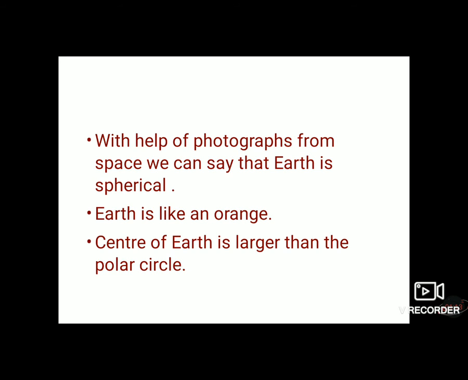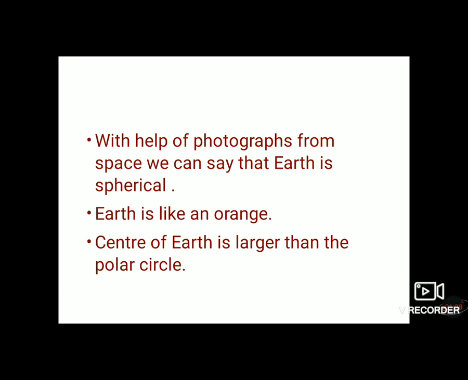Earth is not round like a ball, but it is like an orange. The Earth's poles are slightly flat and it is slightly inflated at the equator. The equator is the center line of the Earth. The center of Earth is larger than the polar circle. We will see all these lines in the picture of latitudes and longitudes.